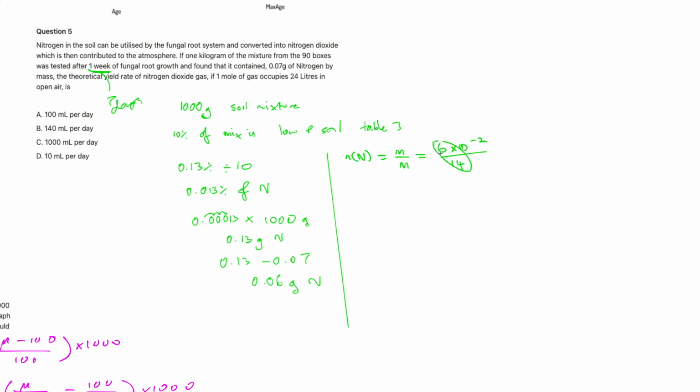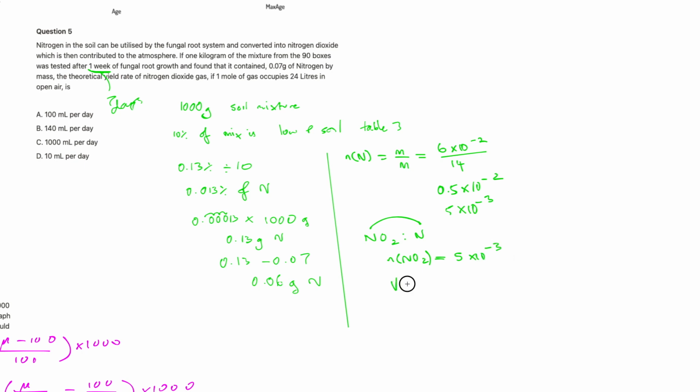And then we can see this is basically 7/14, so this is where we're going to start estimating. It's around about half times 10⁻², which is the same as 5 times 10⁻³. We can acknowledge that we're slightly underestimating, if anything, but it is still all in estimates. The next thing is to look at the ratio of nitrogen from NO2 to N, and you can see it's 1-to-1 in terms of the amount of nitrogen. There's 1 mole of nitrogen in every 1 mole of nitrogen dioxide. So the number of moles of nitrogen dioxide produced would be exactly the same as the number of moles of nitrogen atoms, 5 × 10⁻³.